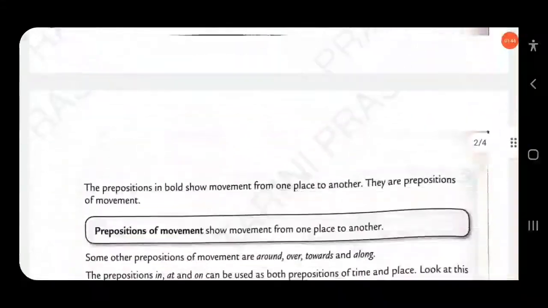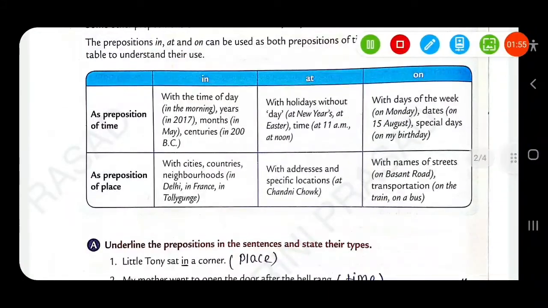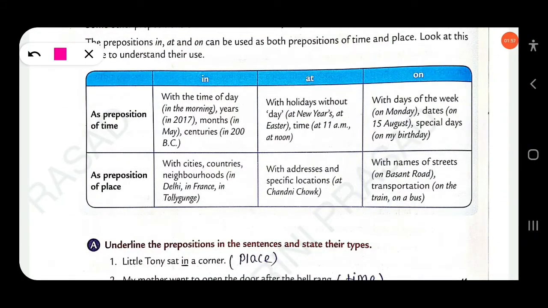You have to remember the rules of the preposition of time, preposition of place, and also preposition of movement. As prepositions of time, we use in before the part of the day: in the morning, in the evening, in the afternoon.